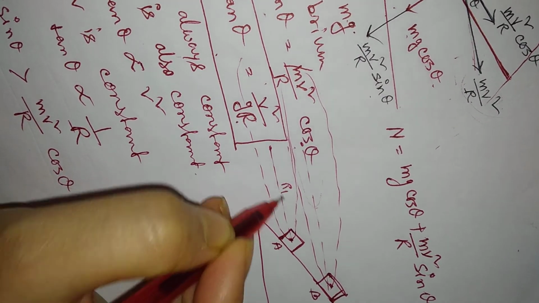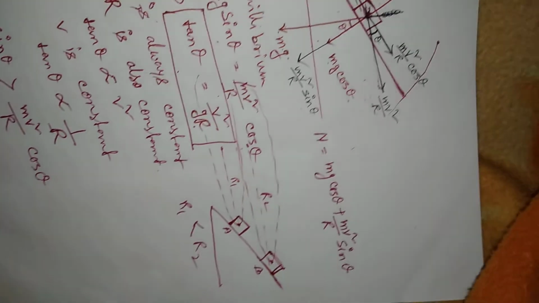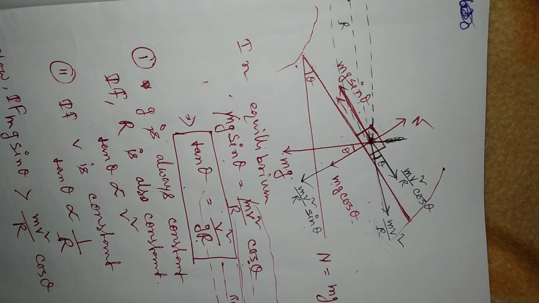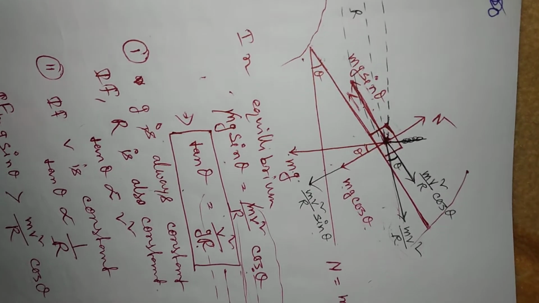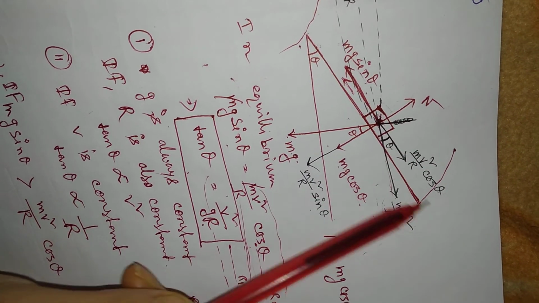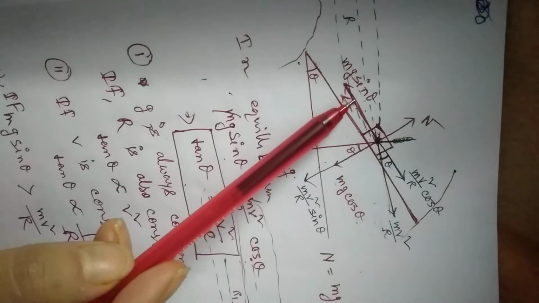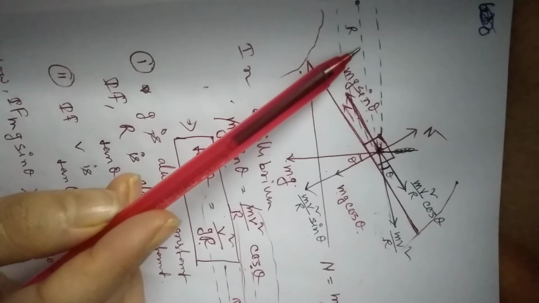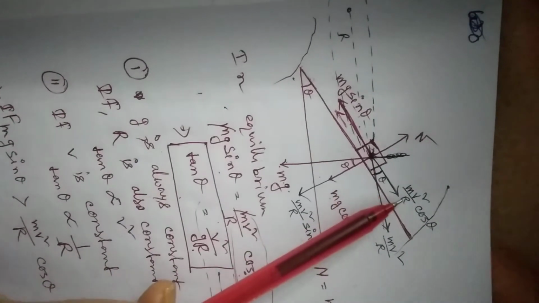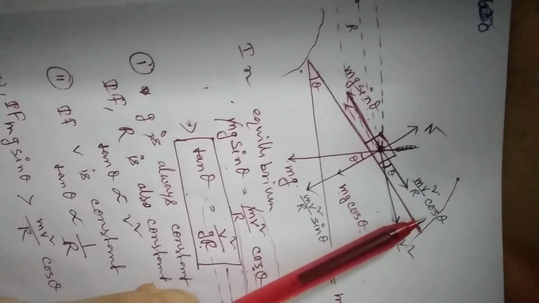Just look at here, this one is R1 and this is R2. R1 is less than R2. That means if the vehicle moves along this direction, then the radius of the circular path will decrease. And just look at here, this component depends on the radius of the circular path. So if the vehicle moves along this direction, the radius of the circle will decrease, and due to the decrease of r, this component will increase. Just look at it, if r is decreasing, then this component mv square by r cos theta will increase.